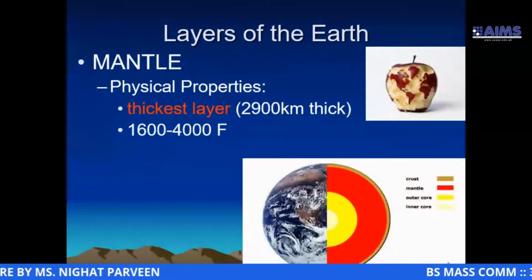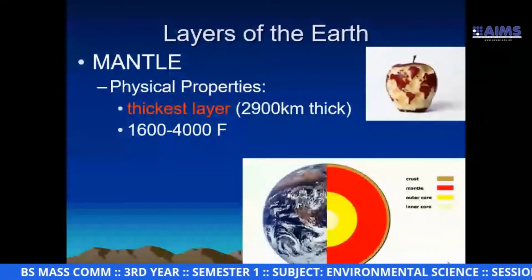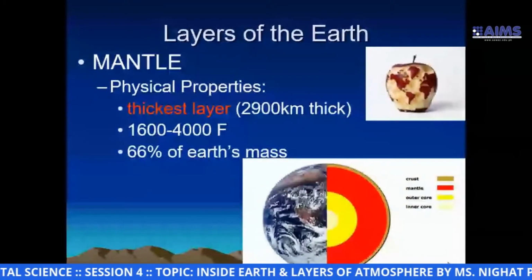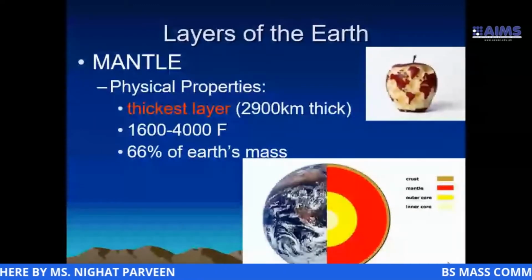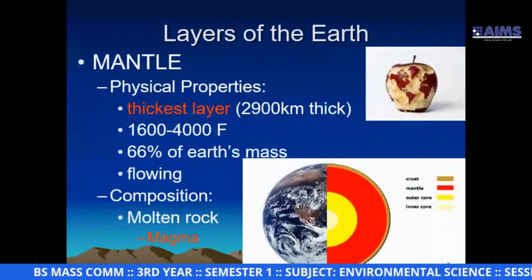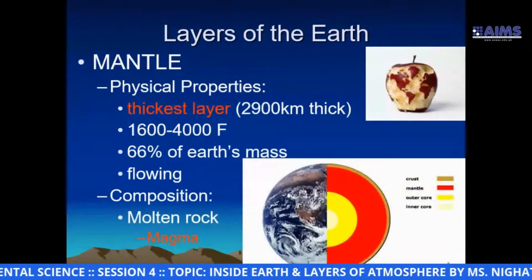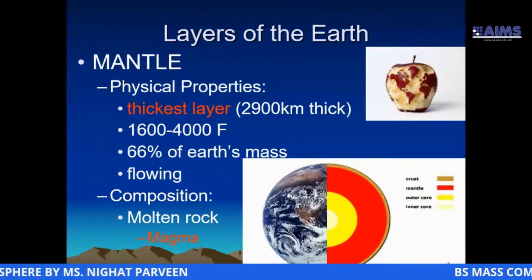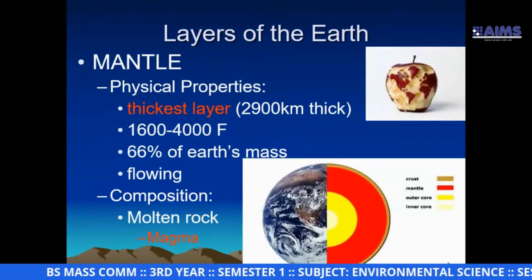If we see the temperature, it is obviously very high: 1,600 to 4,000 degrees Fahrenheit. 66% of Earth's mass comprises the mantle. They are in a flowing condition. The composition is magma. What is magma? Magma means molten rock. If we see molten rock, we name it magma.